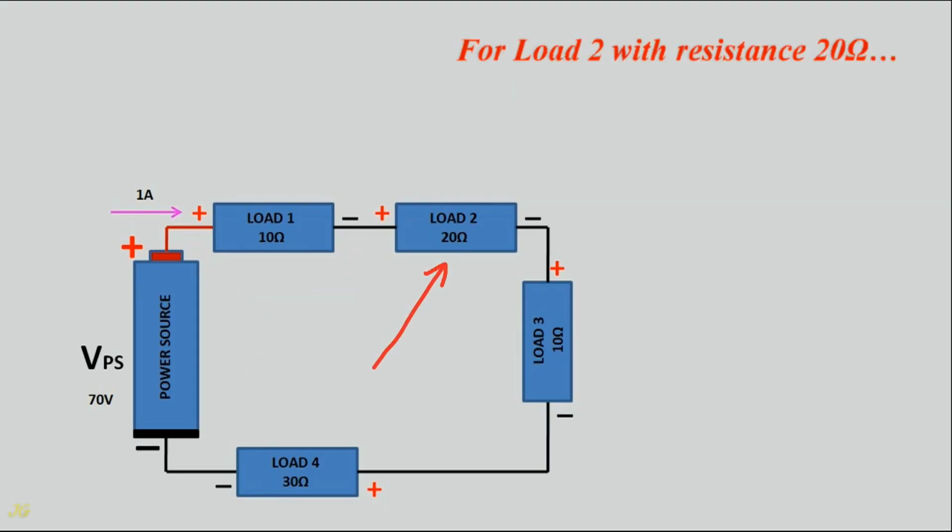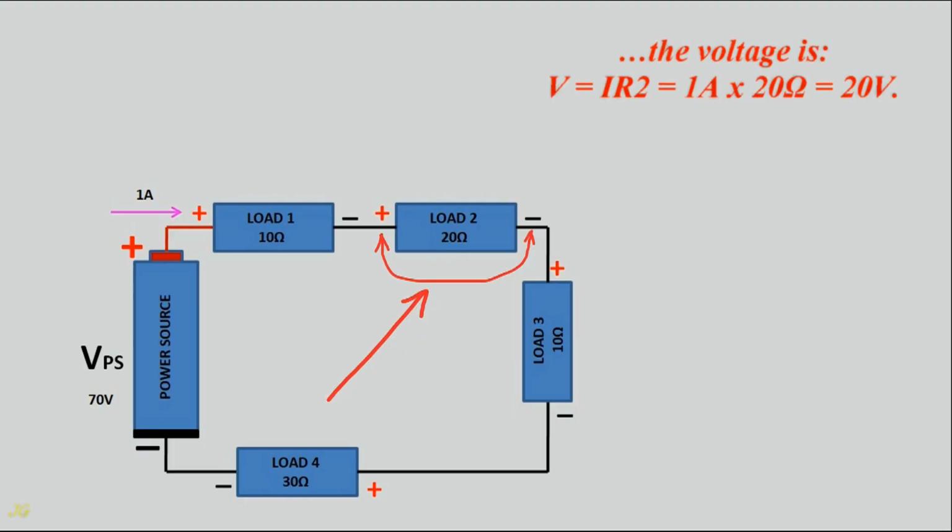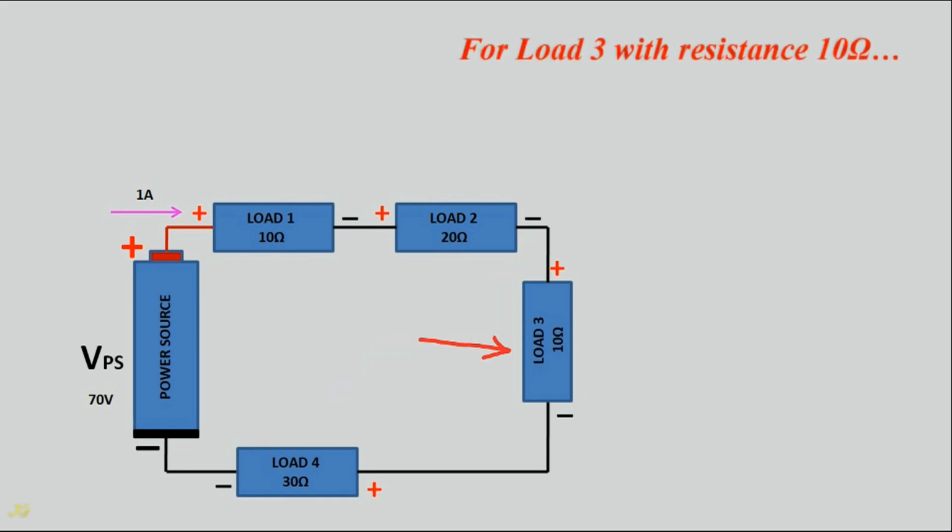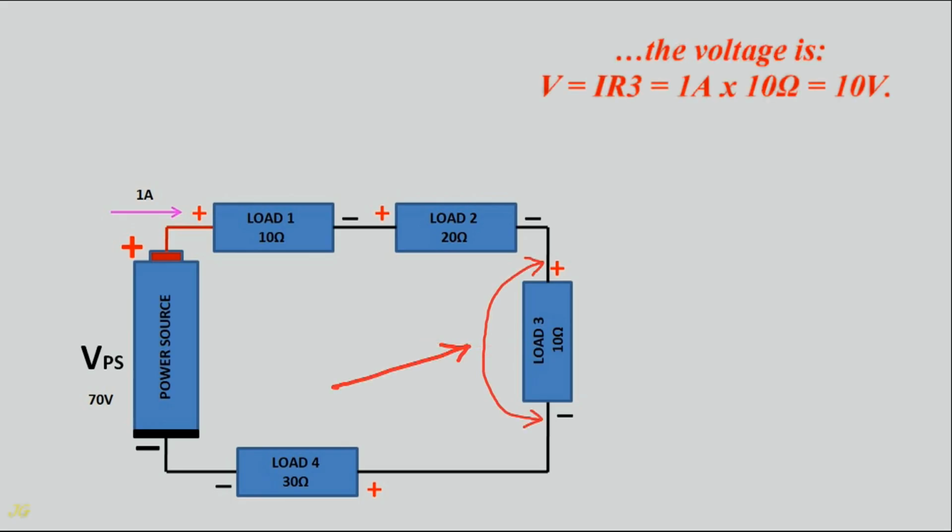For load 2 with resistance 20 ohms, the voltage is V equals I times R2, equals 1 ampere times 20 ohms, equals 20 volts. For load 3 with resistance 10 ohms, the voltage is V equals I times R3, equals 1 ampere times 10 ohms, equals 10 volts.